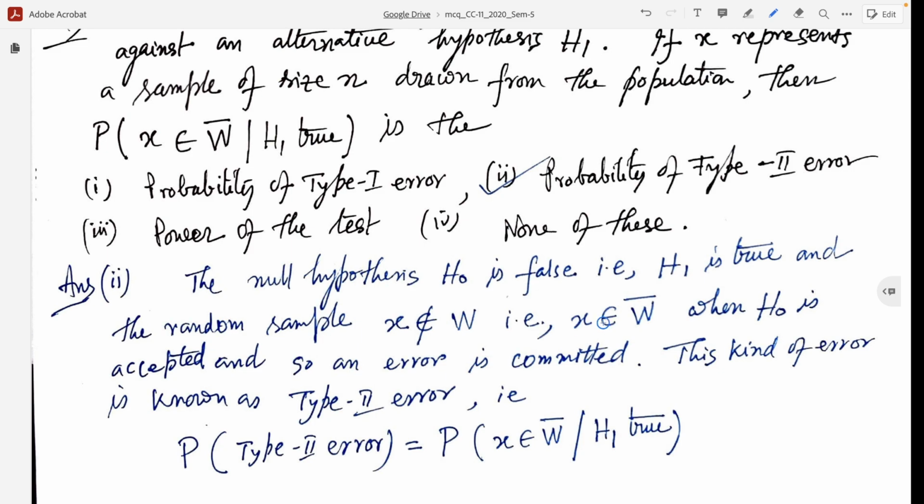That is, random sample X belongs to the W bar, and H0 is accepted. H0 is false, but H0 is accepted. So there is an error. And this type of error is called type 2 error. So probability of type 2 error is the probability of random sample X belonging to outside the critical region, W bar, such that H1 is true. This is the definition of probability of type 2 error.